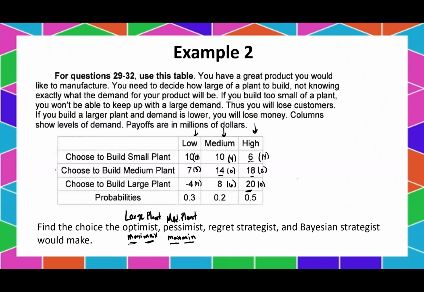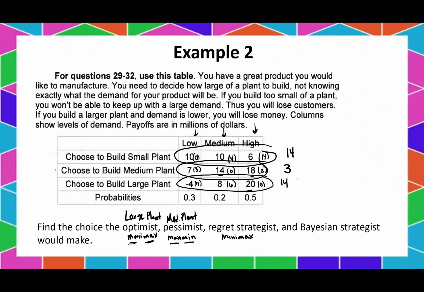So now remember, the regret strategist is trying to have the minimax. So we are trying to minimize our regret. So let's find the biggest regret going across. What's the biggest regret here? Well, that's 14. What's the biggest regret here? That's 3, isn't it? And what's the biggest regret here? That's 14.